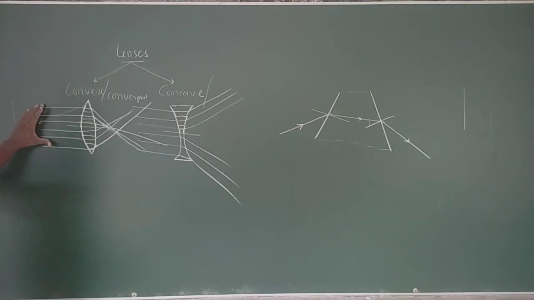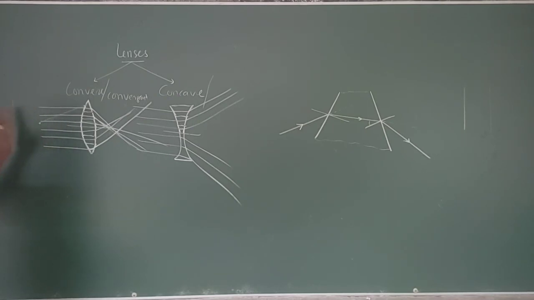After diverging the rays and converging the rays, there will be some images formed because of the converging of these rays. That image is going to form for an object which is placed in front of the lenses.